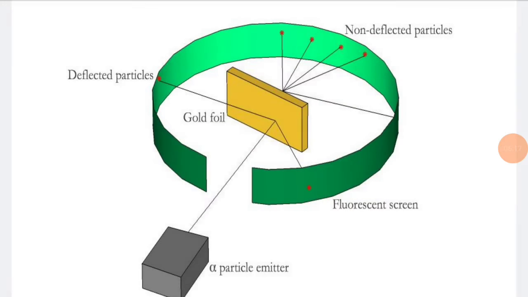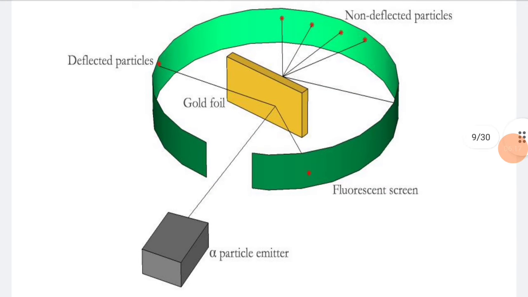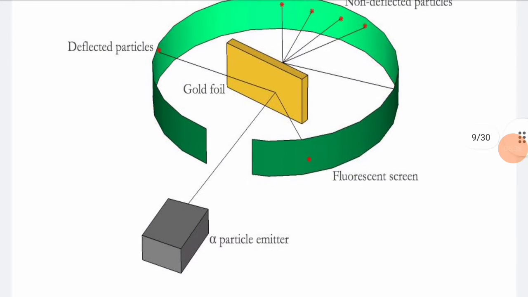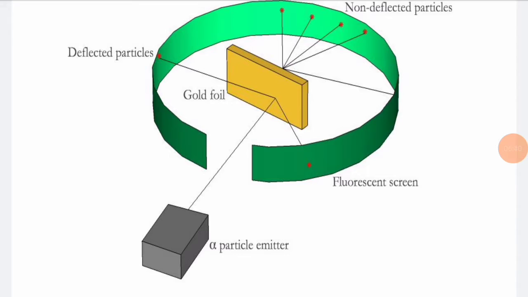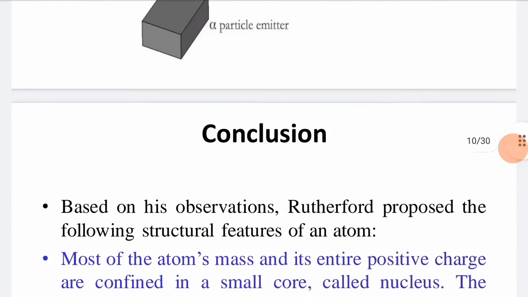In Rutherford's experiment, from the alpha particle emitter, alpha particles are emitted and fall on the gold foil. The alpha particles pass through the gold foil without any deflection. Most of the particles just pass through the gold foil, and only a few of the particles get deflected.